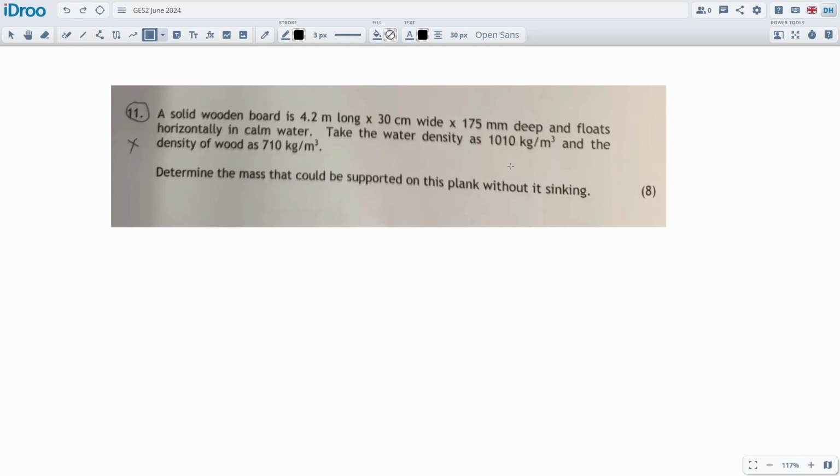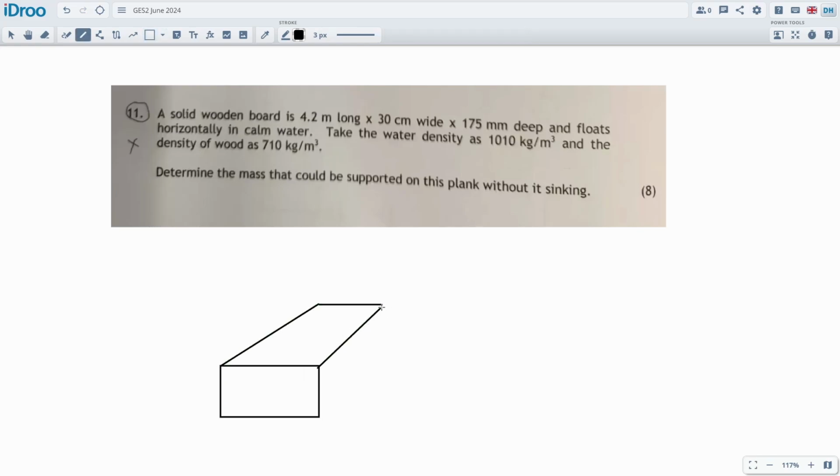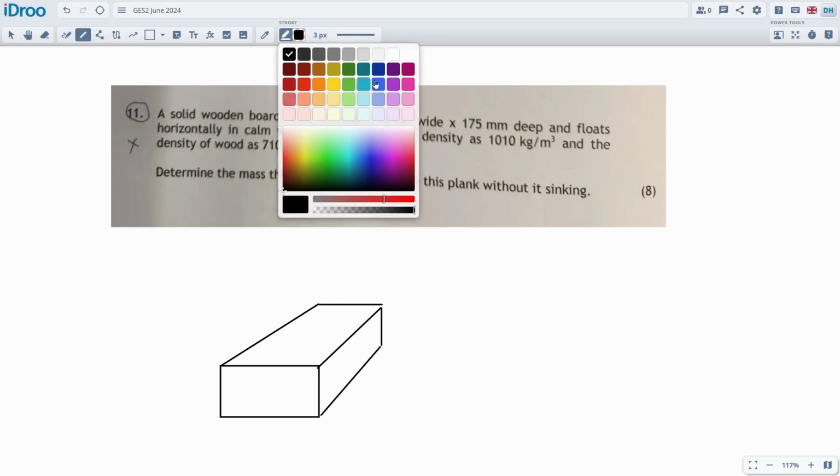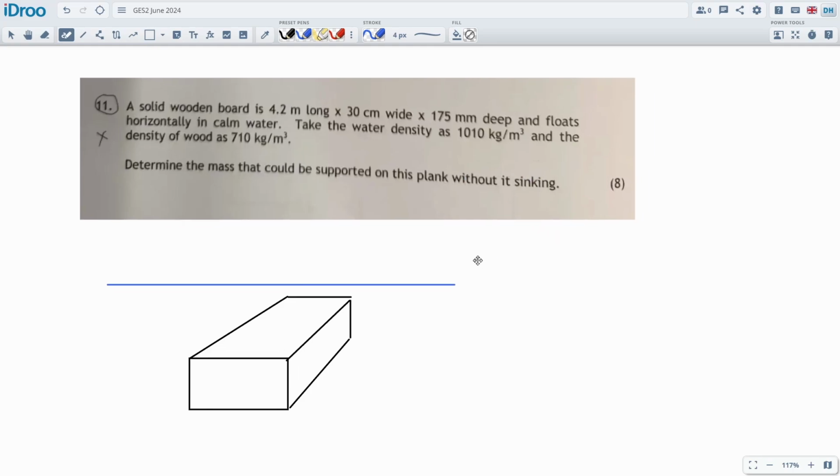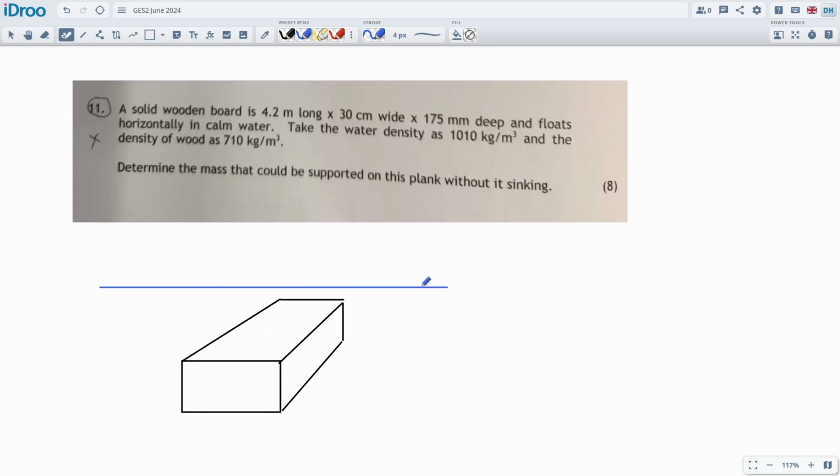Take the water density to be 1010. Density of wood is this much. Determine the mass of wood that could be supported on the plank without it sinking. So we're going to fully submerge the plank in order to get the maximum buoyancy out of it. Now, there's a lot of discussion on this about if you fully submerge a plank, is it sunk? No, I would say it's not sunk. It's submerged, but it's not sinking. And what we're going to do is fully submerge it to get maximum buoyancy.